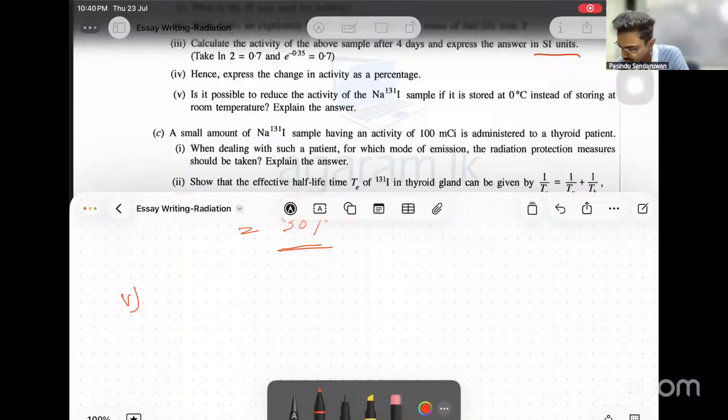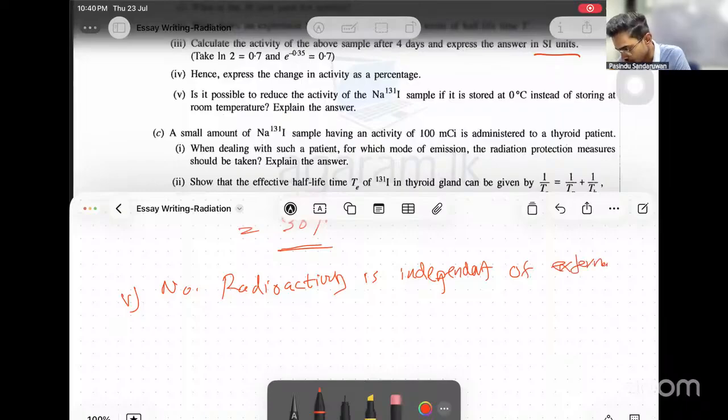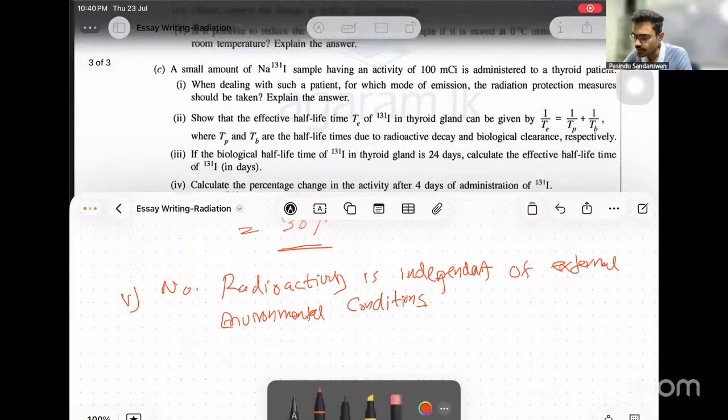Then for the reason: radioactivity is independent of external environmental conditions. Next, part C.